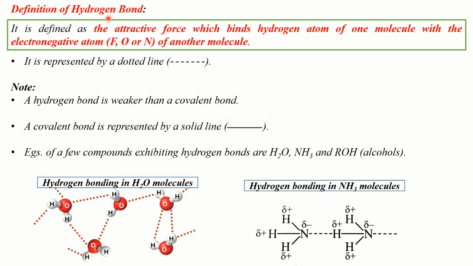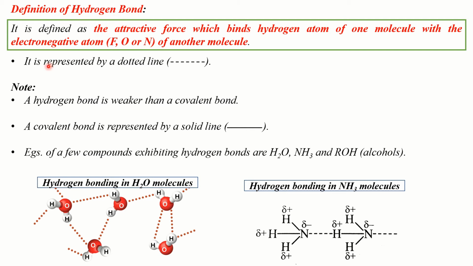What is the definition of hydrogen bond? It is an attractive force which binds the hydrogen atom of one molecule with the electronegative atom of another molecule. And the electronegative atom should be either a fluorine atom or an oxygen atom or a nitrogen atom. Only then is the bond established a hydrogen bond.